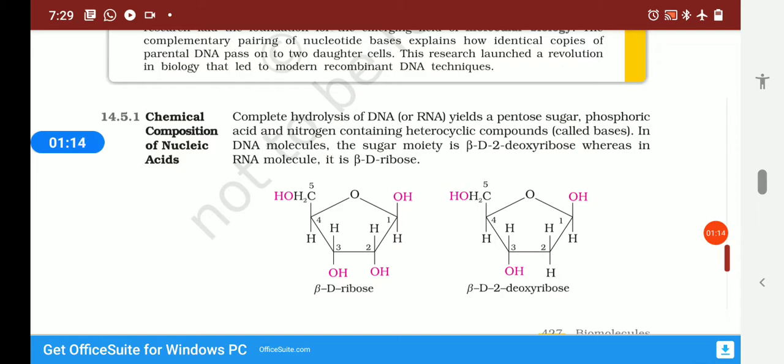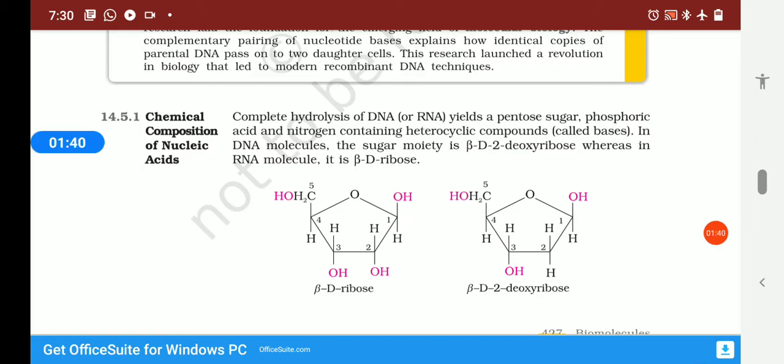Now we will discuss the chemical composition of nucleic acids. Complete hydrolysis of DNA or RNA yields a pentose sugar, phosphoric acid and nitrogen containing heterocyclic compounds called bases. In DNA molecules, the sugar moiety is beta-D-2-deoxyribose, whereas in RNA molecules it is beta-D-ribose.